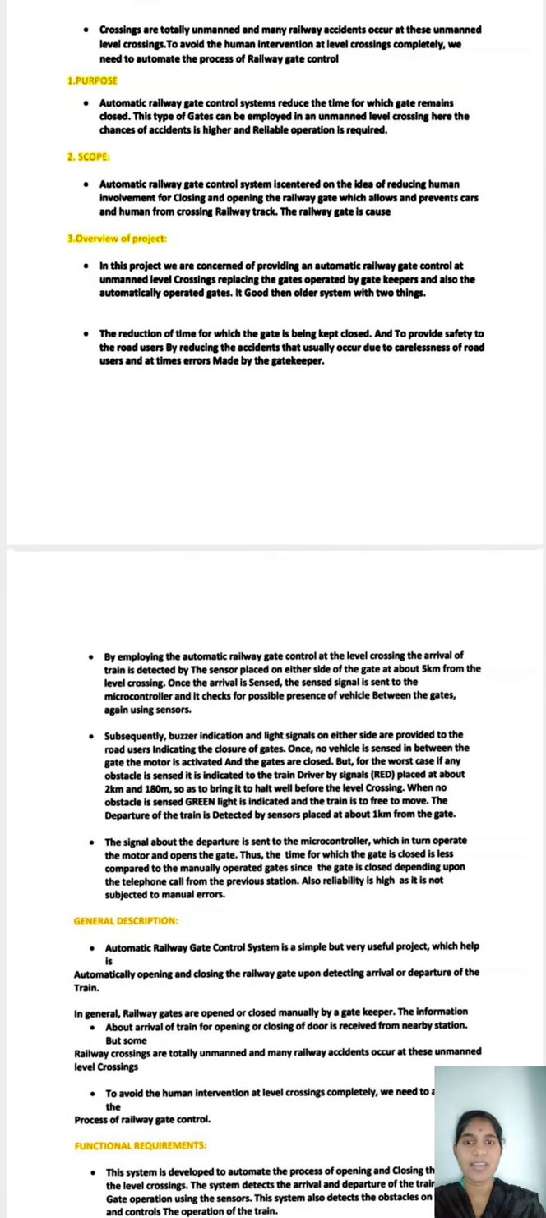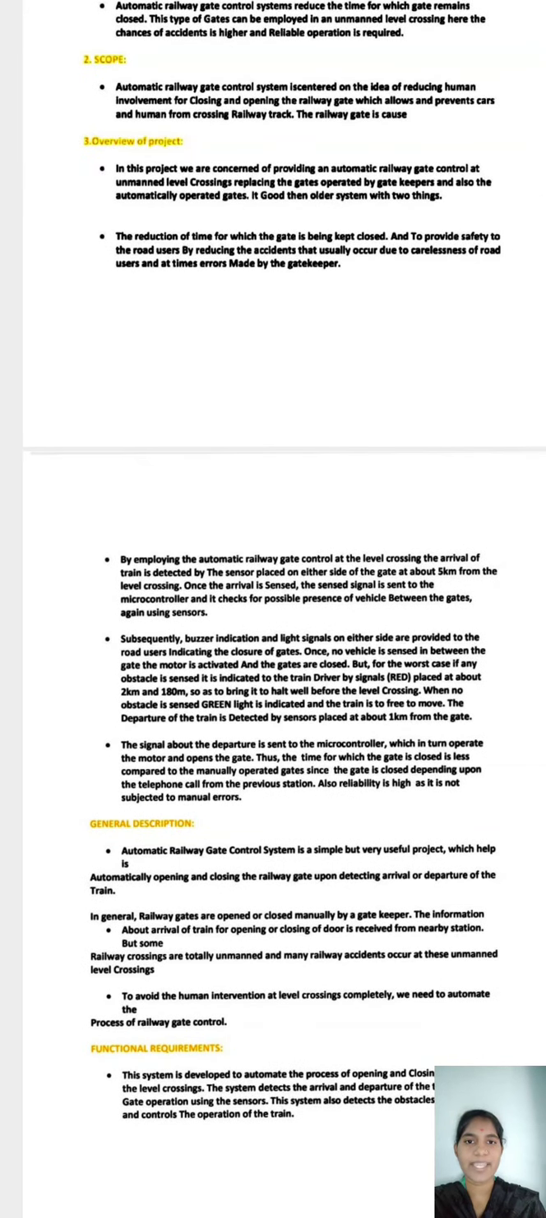Overview of the project. In this project, we are concerned with providing automatic railway gate control at the unmanned level crossing, replacing the gate operated by the gatekeeper and also the automatically operated gates. It is good when compared to the old system. The aim is to reduce the time for which the gate is kept closed and to provide safety to road users by reducing the accidents that usually occur due to the carelessness of road users and errors made by the gatekeeper.